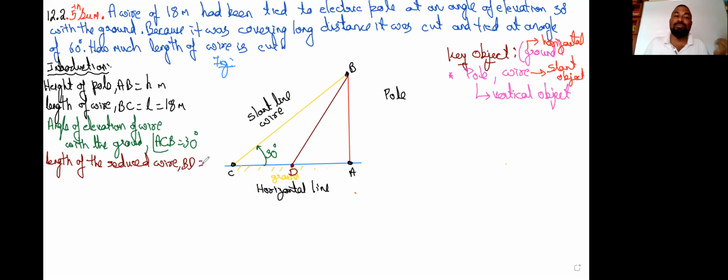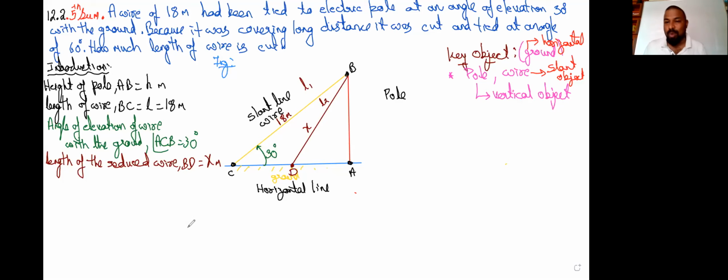As we don't know its length, you can call the first wire L1 and the second wire L2, or we can simply call it X meters. Earlier, as we know, it is 18 meters. Now we don't know the measurement, so let us call it X meters.